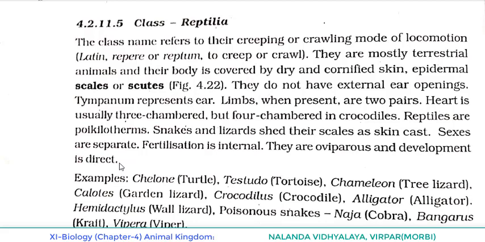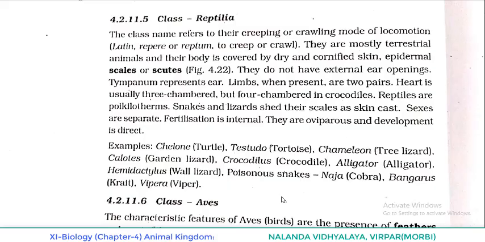So here, once again we can see the points related to class Reptilia. The class name refers to their creeping or crawling mode of locomotion. The Latin word repere or reptum means to creep or crawl. Thus the class got its name Reptilia.